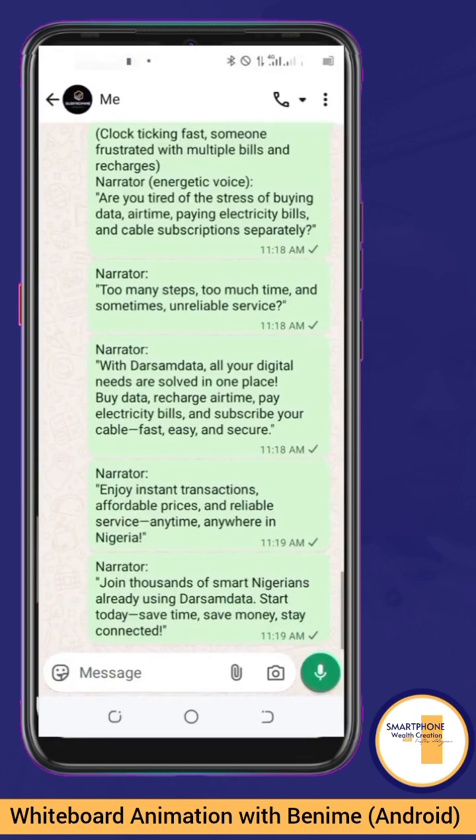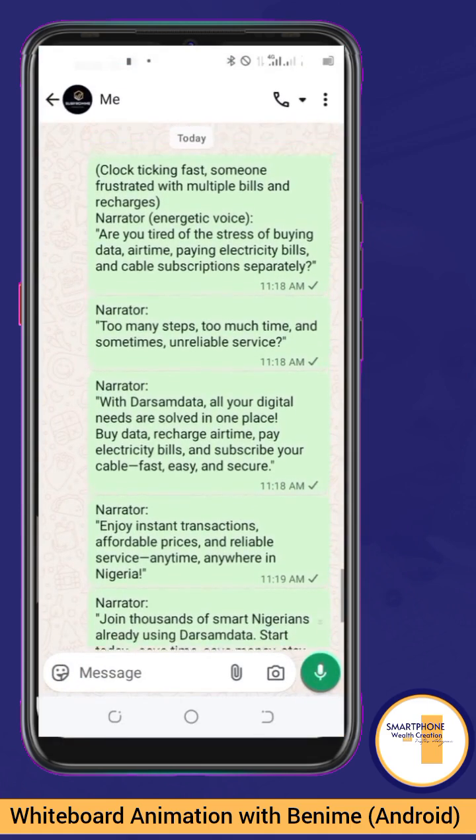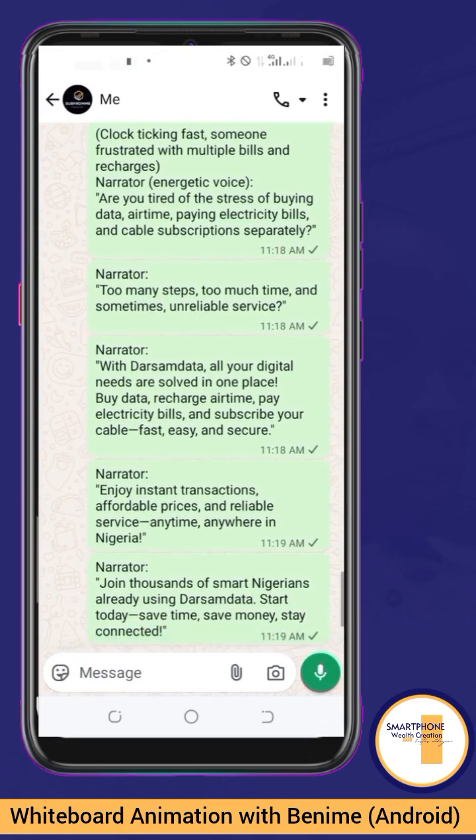So now this is what we want to achieve with this. Like I said earlier on, narration 1, 2, 3, 4, 5 can be summed up together and sent to your voiceover artist, or even if you want to be the one to voice it, you can be reading these narrations to come up with your voiceover. Then it's also going to serve as the text that we'll put in our whiteboard animation, while it's still going to be the voiceover. For the purpose of what we want to achieve, you might also decide to just summarize each of these narrations as the text that you are going to put in while you do the whole of the voiceover.